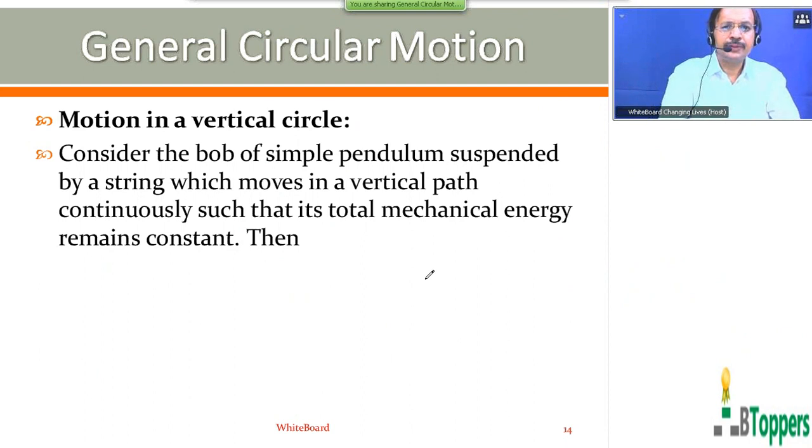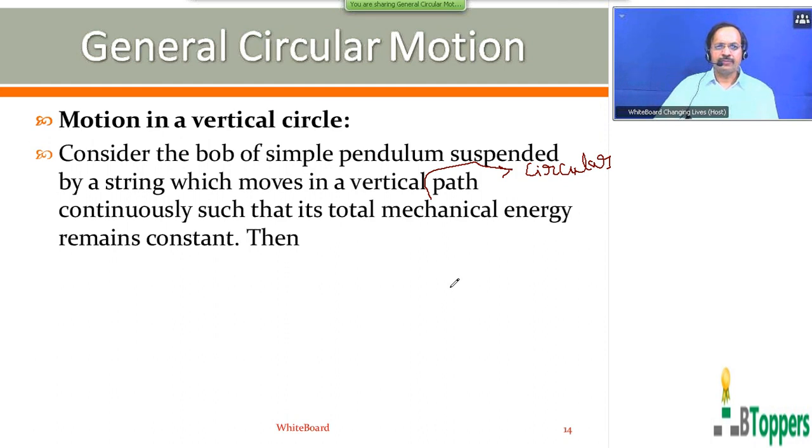Better you write there, those who are writing the notes, you write here: vertical circular path continuously such that its total mechanical energy remains constant. So I'm going to show you the list of the conclusions. The first one: circular motion is not uniform when total mechanical energy is constant because speed is not the same at all points. Circular motion is said to be uniform when speed is uniform.